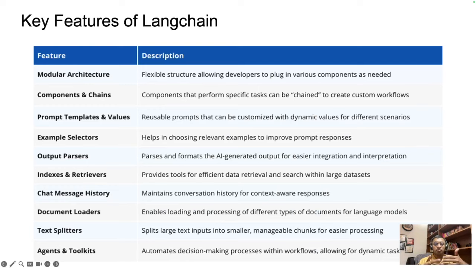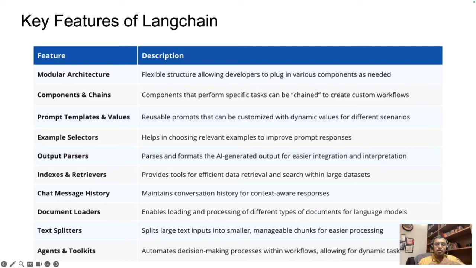So that's what makes it more modular. Second, components and chains. Individual components like prompts and retrievers can all be connected or chained together into a custom workflow. For example, a workflow might retrieve a document, summarize it, and send it to a chatbot, all within a single chain. So that's where chaining comes into the process.